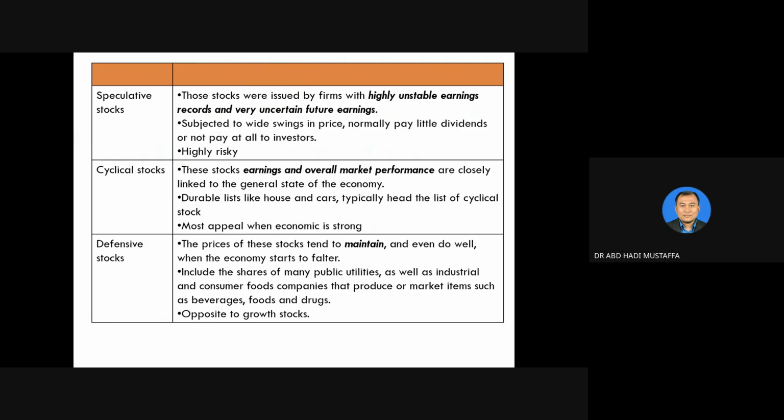The next one is cyclical stock. These stocks' earnings and overall market performance are closely linked to the general state of the economy. It depends on economic performance, because sometimes the economy goes up and goes down. And the last one is defensive stock, and we are talking about the opposite of growth stock. Defensive stock means stock issued by a company that has slightly downward projections on income, and their job is to ensure that the price does not go down further.